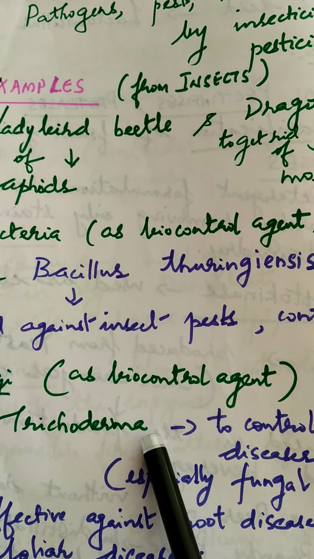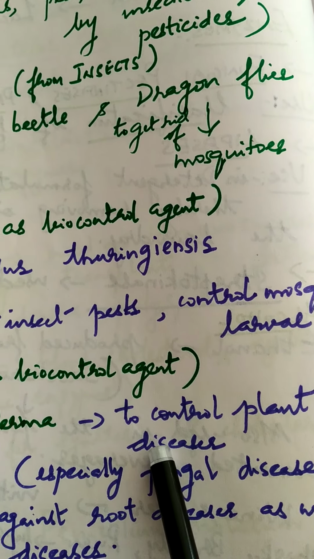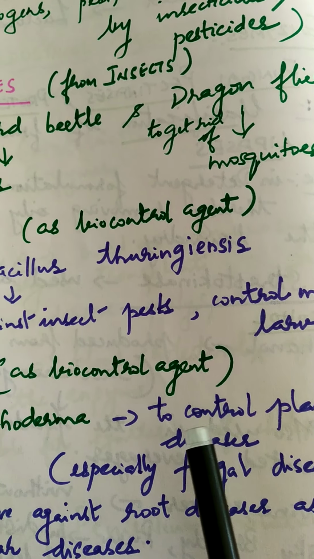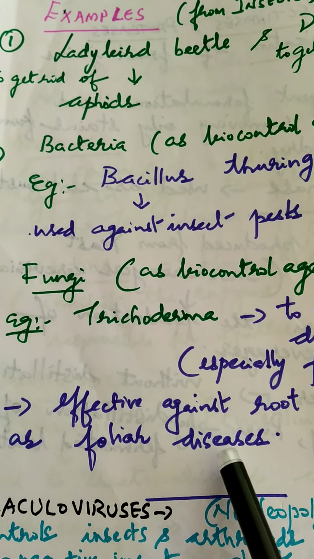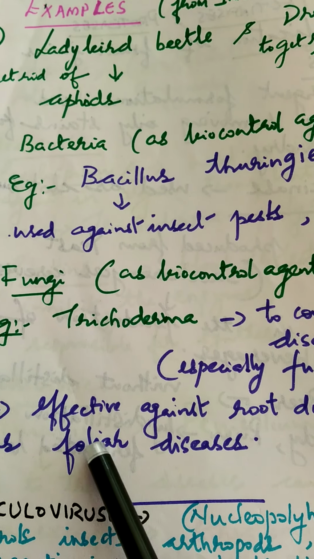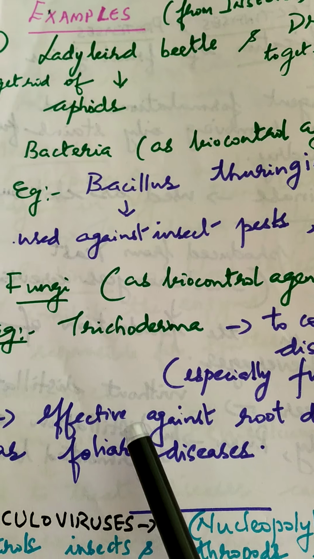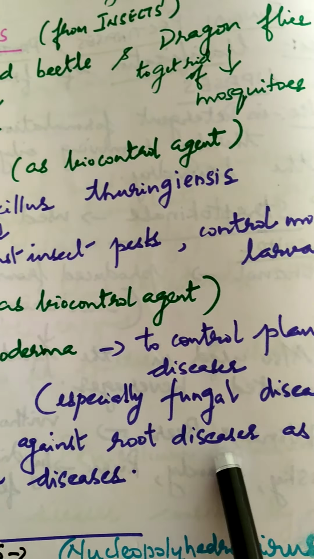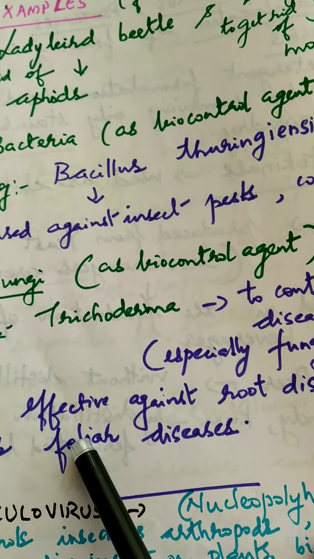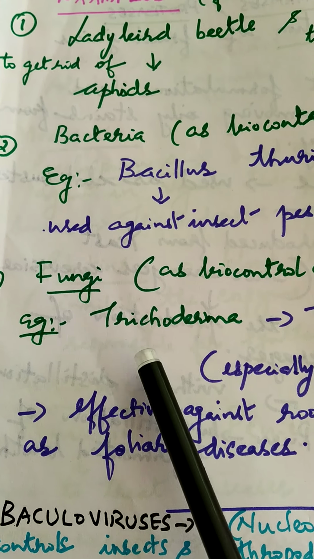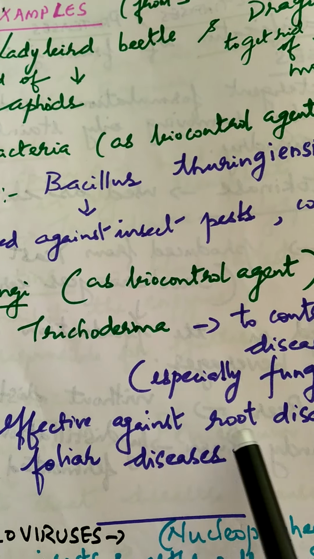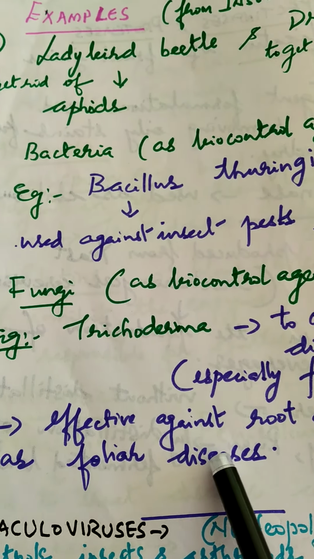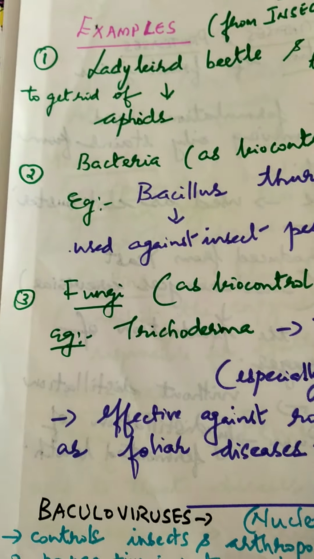It is used to control especially the fungal diseases which affect the roots, but it is also effective against foliar diseases. Foliar means affecting the leaves. So Trichoderma is effective against root diseases as well as foliar diseases of the plant.